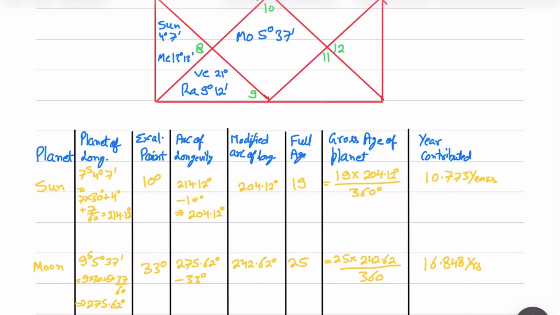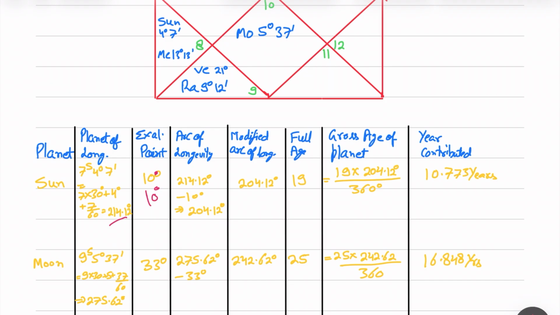The first step is to convert the planet longitude into decimal degrees. So for 7 signs 4 degrees 7 arc minutes, it is 7 into 30 plus 4 degrees plus 7 divided by 60, because we are converting everything into decimal degrees. So we are getting 214.12. Sun is exalted at 10 degrees, so the arc of longevity is whatever value we have received here minus the deepest exaltation point. So we receive this value.